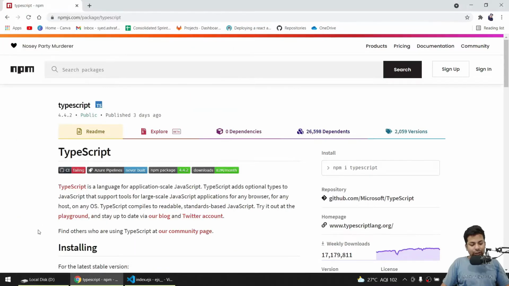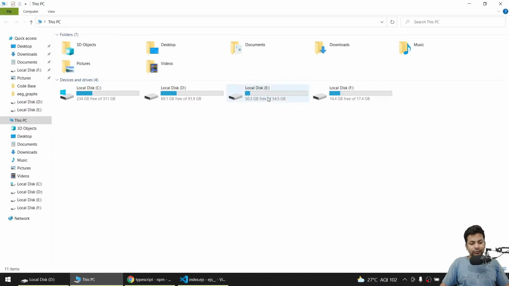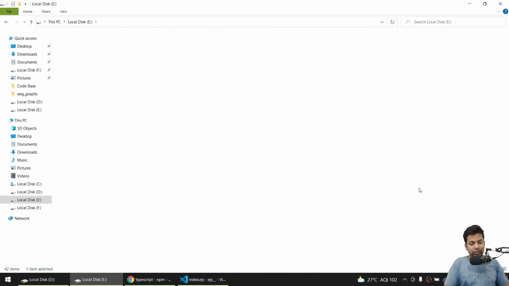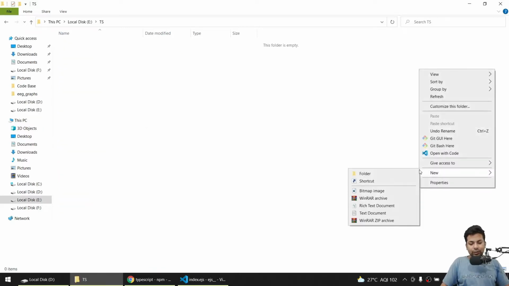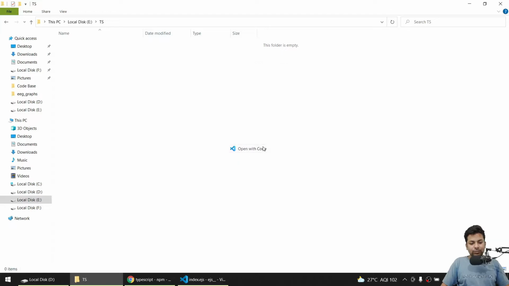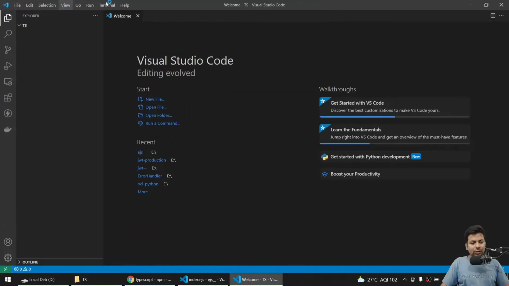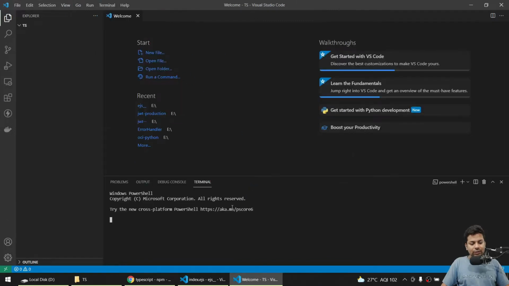I'll go to my PC, make a new folder and call it TS, and open it with code. Here I'll go to the terminal and say npm install global TypeScript. This is the way you install TypeScript globally.